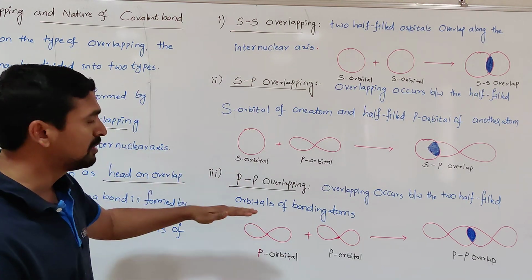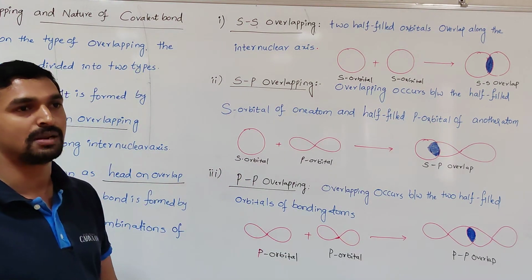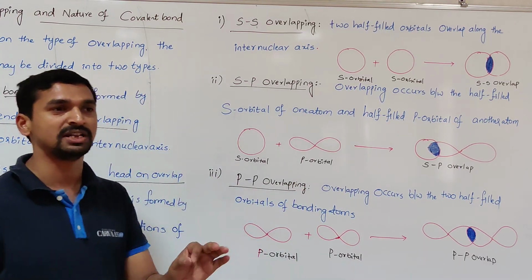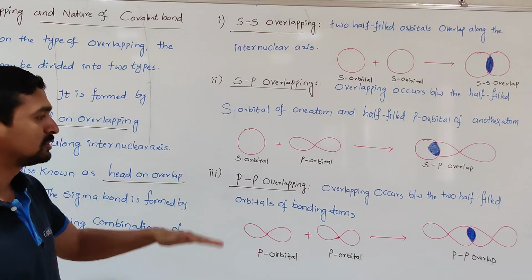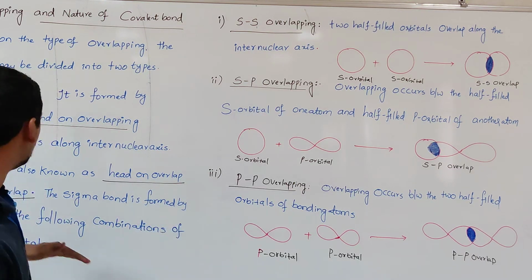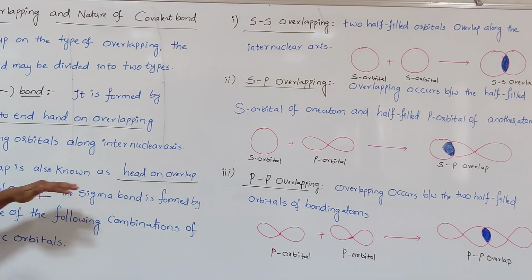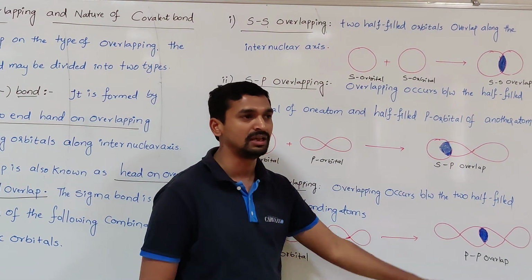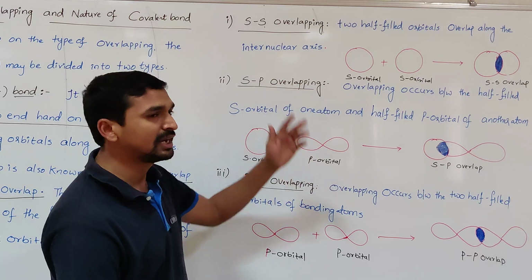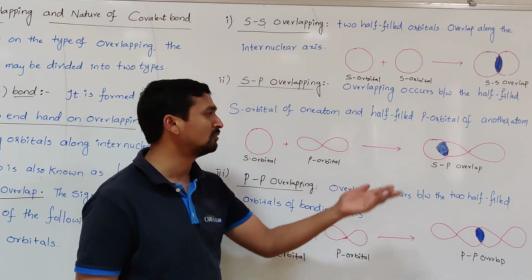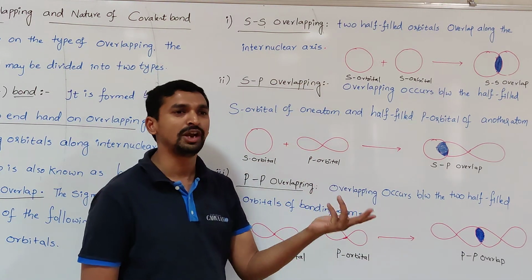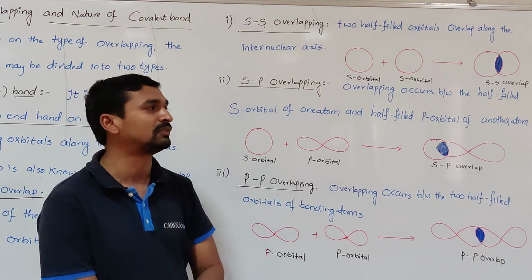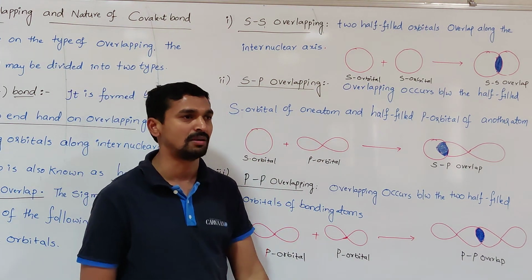That's why when you are explaining the formation of a sigma bond by overlapping of the two half-filled p orbitals, definitely we need to mention the type of overlapping. So when the two half-filled p orbitals undergo axial overlap or end-on overlap, that results in the formation of the sigma bond. Whenever an s orbital is present in the overlapping, there is no need to mention the type of overlapping. Obviously only one type of bond is formed, that is, the sigma bond.